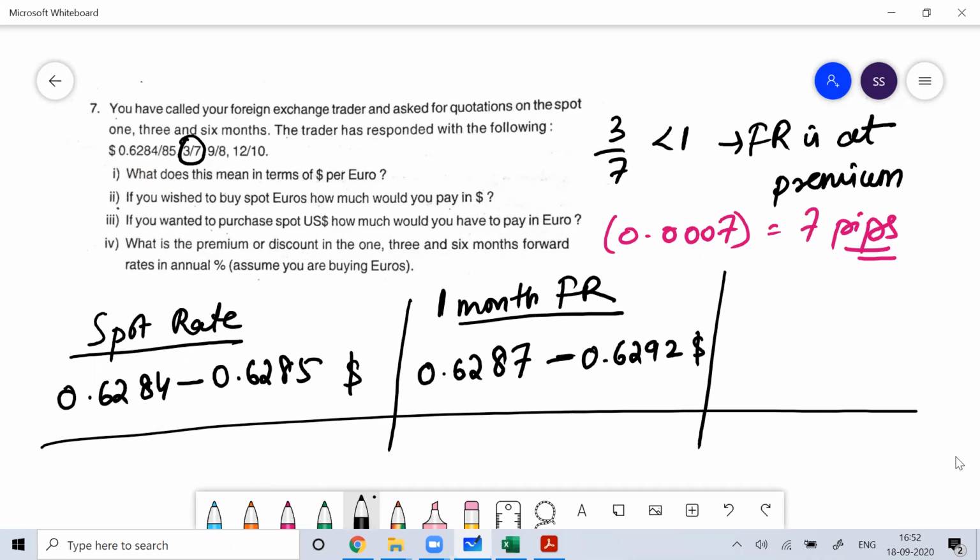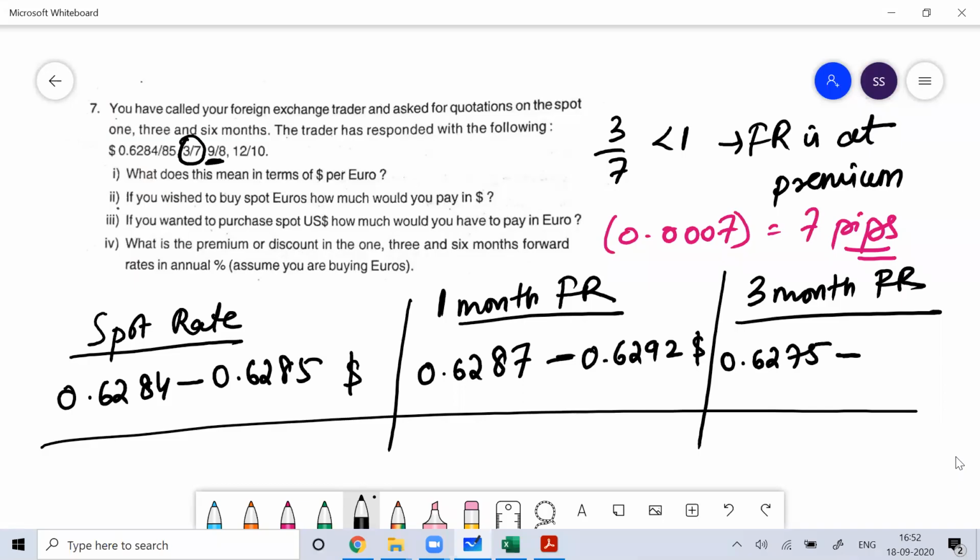Okay, then 3 month forward rate. So then you can see 9 by 8. 9 by 8 is more than 1. Means forward rate is a discount. So forward rate is a discount, then subtract. So subtract 9 from the spot rate. 84 minus 9, so you'll get 75. So you'll get 0.6275. This is your bid rate.